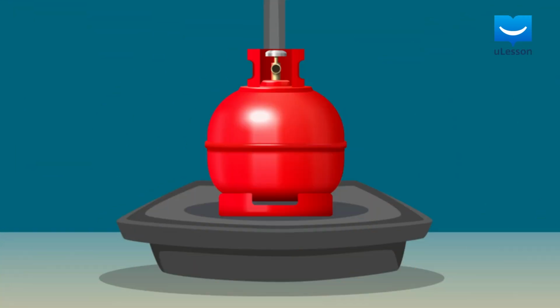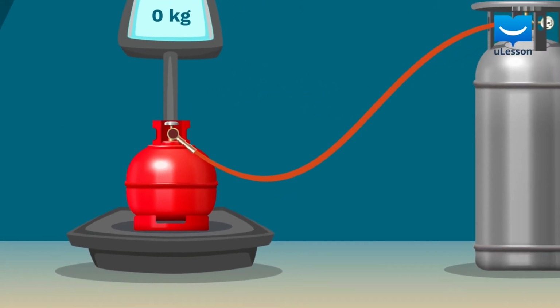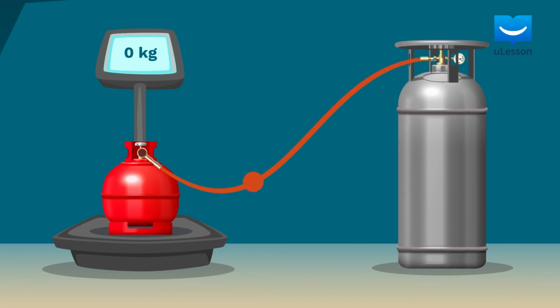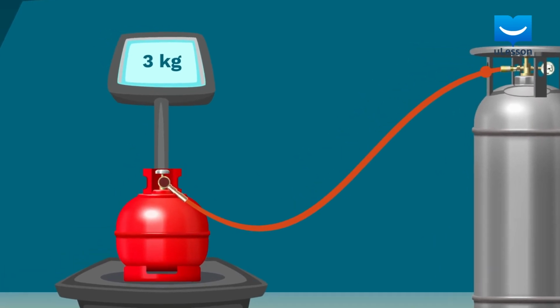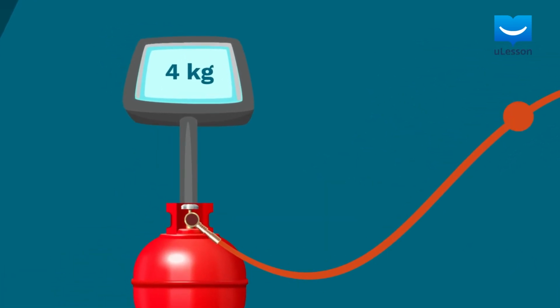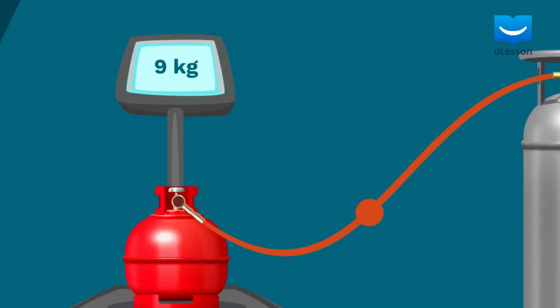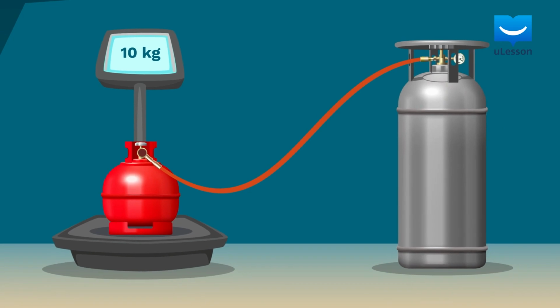We can demonstrate that air is made up of matter by filling an empty gas cylinder of known mass with air. On weighing the cylinder filled with air, you will observe that there's an increase in the mass of the gas cylinder. This clearly shows that a mass of air was filled into the gas cylinder.